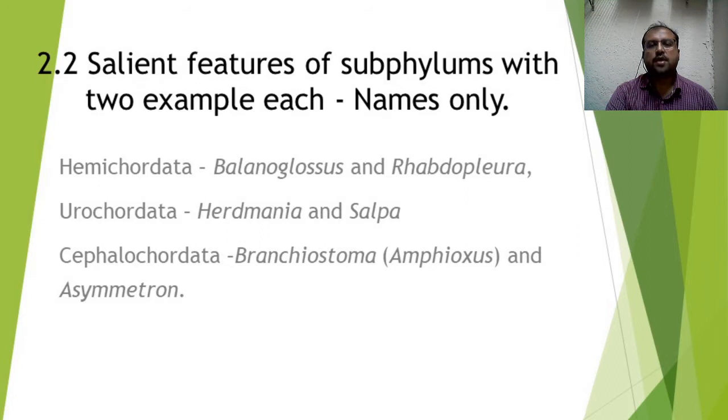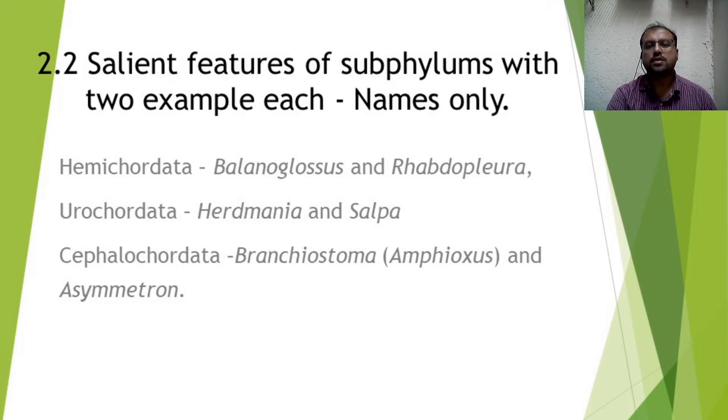The first subphylum is Hemichordata, and the representative examples of Hemichordata are Balanoglossus and Rhabdopleura. The representative examples of Urochordata are Herdmania and Salpa, while the representative examples of Cephalochordata are Branchiostoma or Amphioxus and Asymmetron.